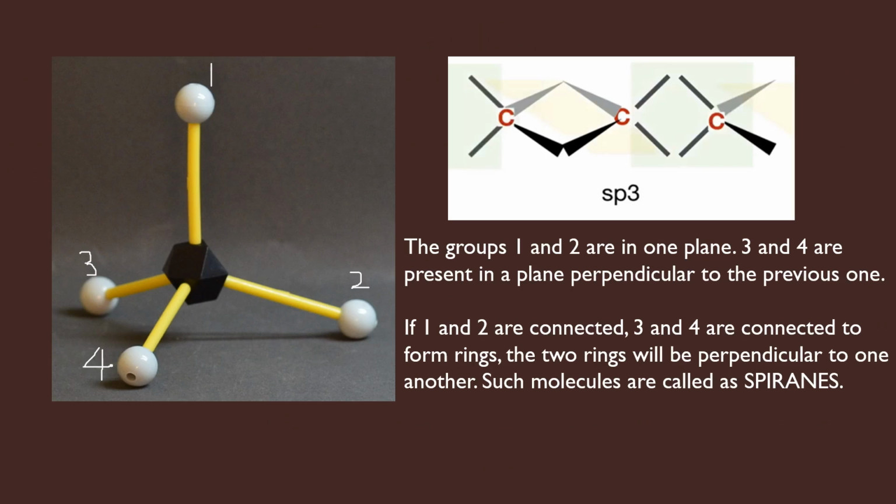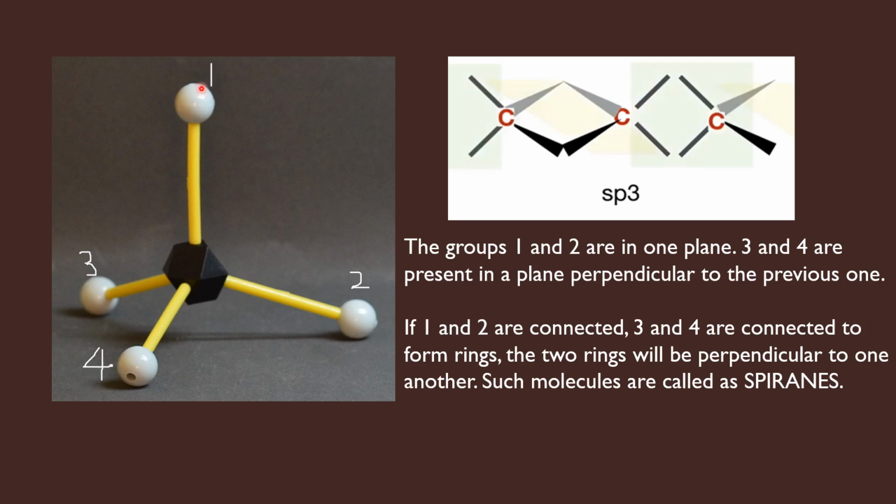What I said just now becomes very clear when you look at this sp3 hybridized carbon. This sp3 hybridized carbon has four single bonds. These two bonds 1 and 2 are in one plane, and these two bonds 3 and 4 are in another plane.